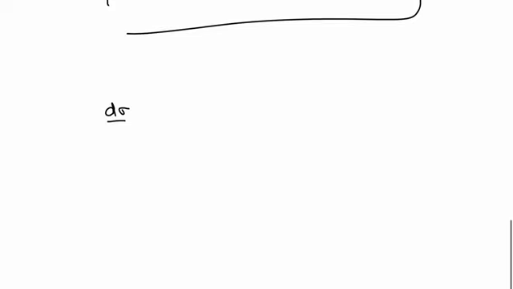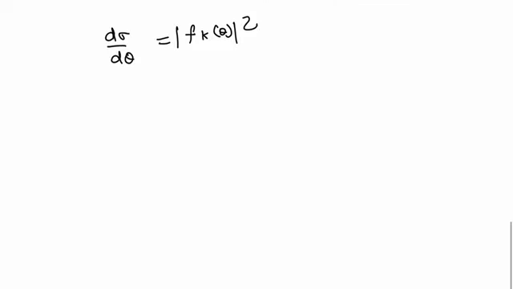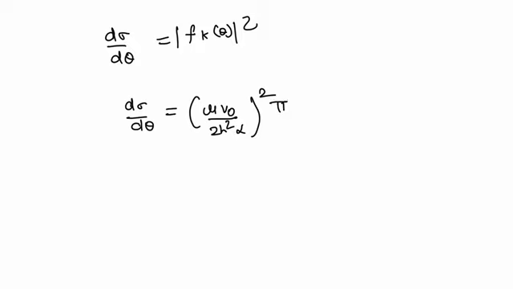Now we have to consider the differential cross section, that is dσ/dΩ, which is equal to |f_k(θ)| whole squared. So the value of dσ/dΩ from here becomes equal to μV₀ divided by 2ħ²α, whole squared, multiplied by π divided by α multiplied by e^(−q²/2α). So this is the value from here.